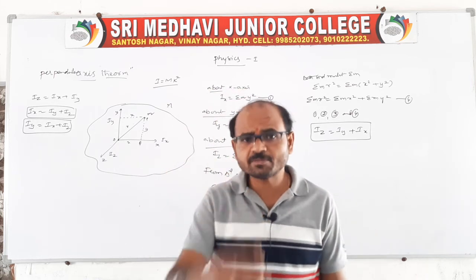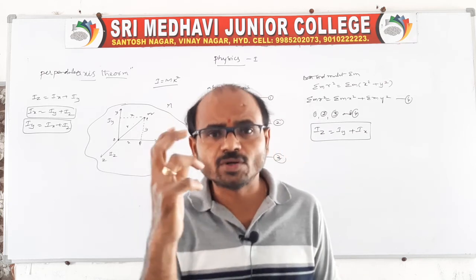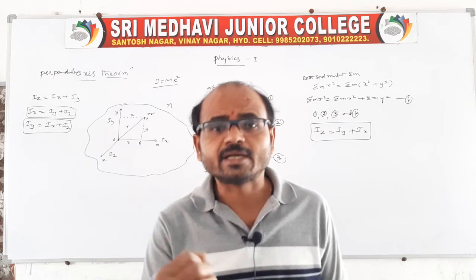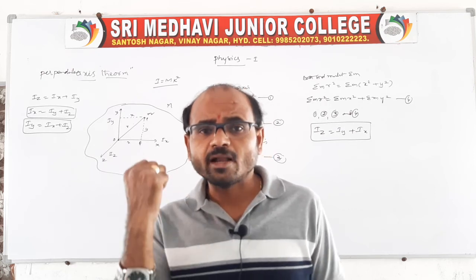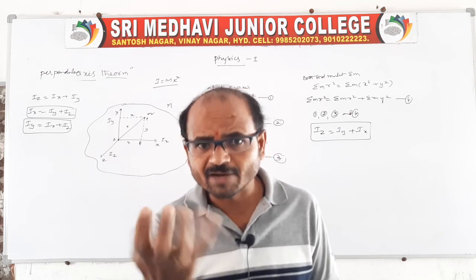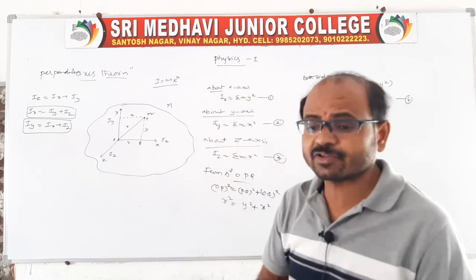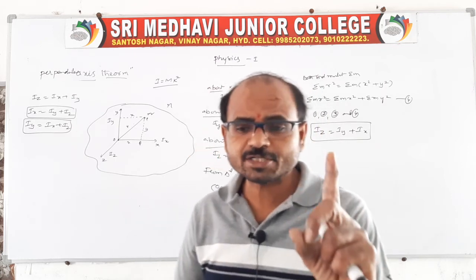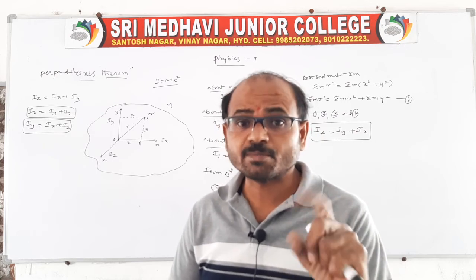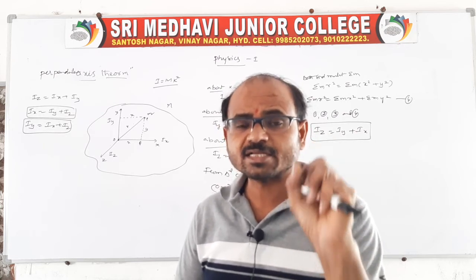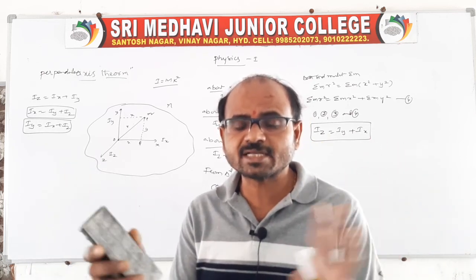Like this for a uniform thin rod, and you take a ring, a disc, a solid sphere, hollow sphere, solid cylinder, hollow cylinder, rectangular plane lamina, like a square, like a triangular lamina. We have different shapes of bodies, and we have to find different moments of inertia. Moment of inertia depends on mass, shape, size and axis of rotation. It also depends on temperature, but it is independent of angular velocity, angular acceleration and time period.